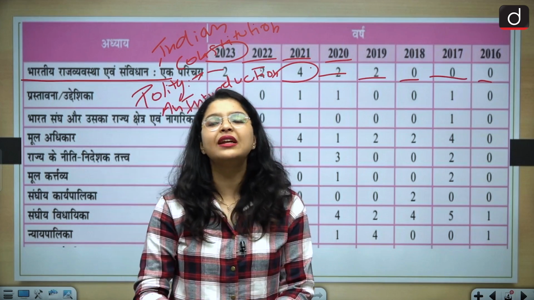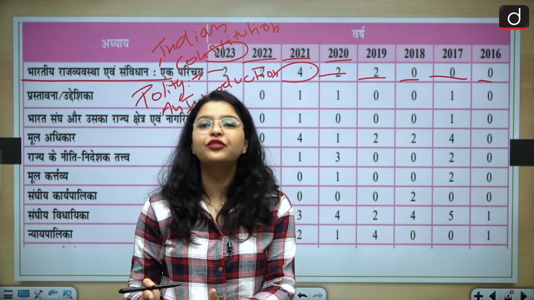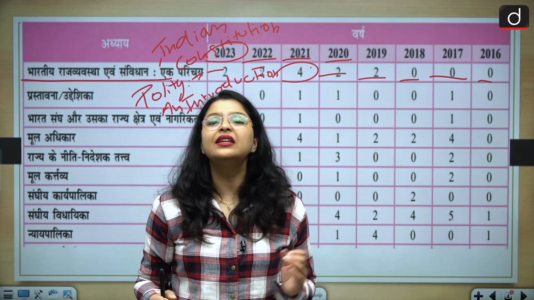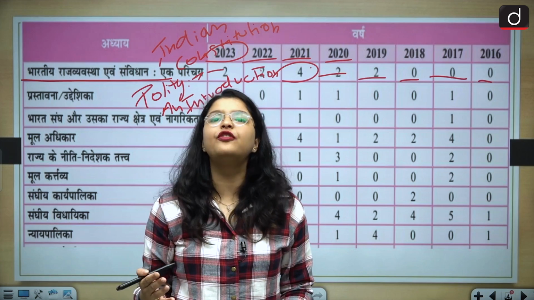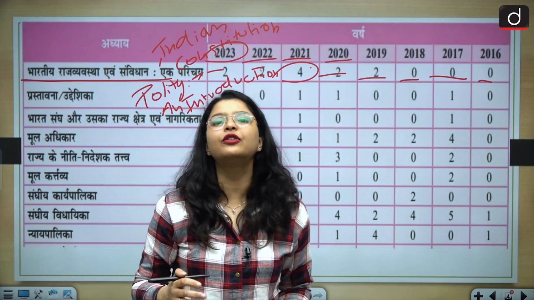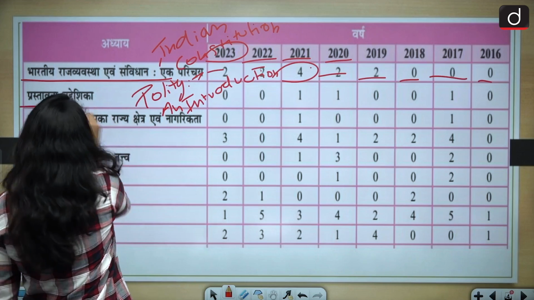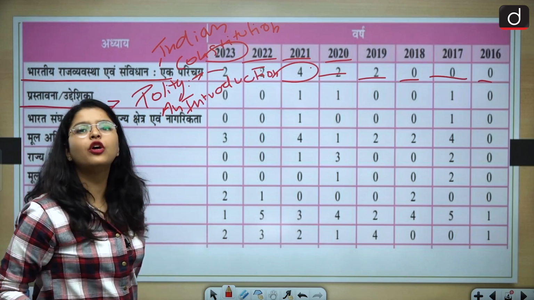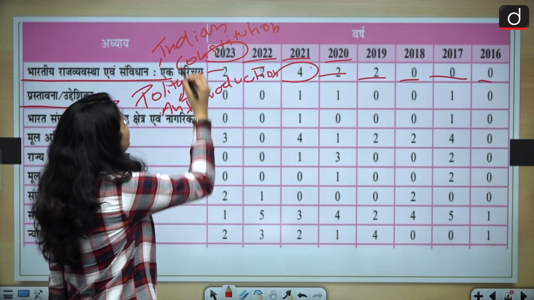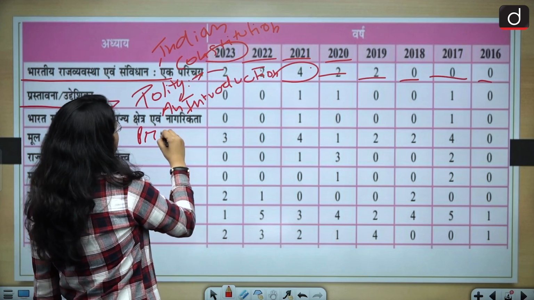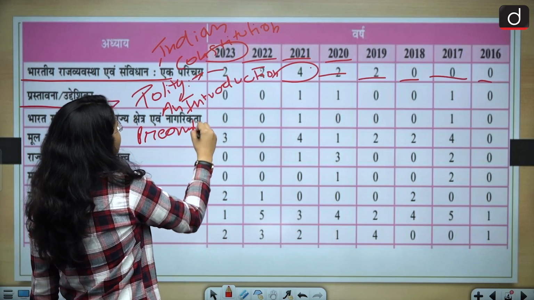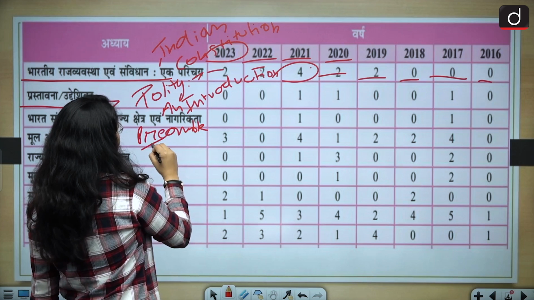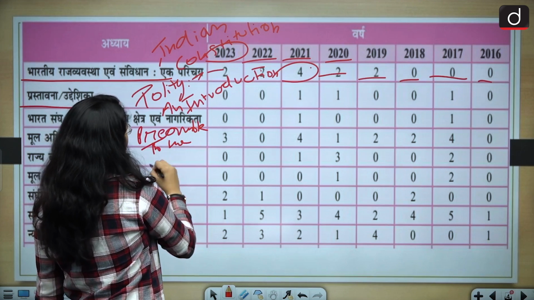And whenever we say that the paper has been difficult, these are the topics which play a very important role in making it very scoring in nature. And if I talk about the second important topic of our today's discussion, that is the preamble to the Constitution.